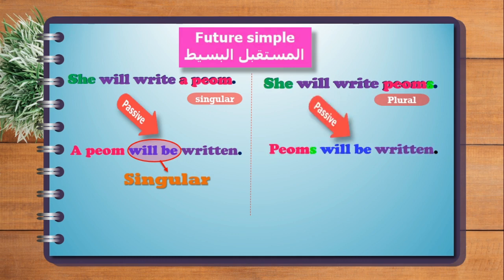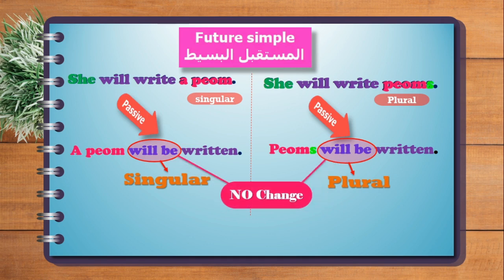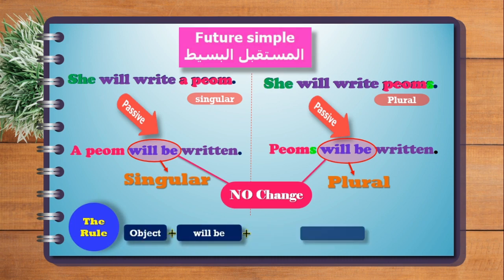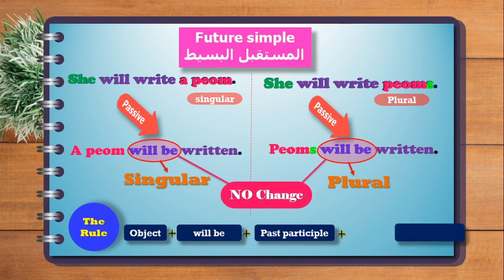Now we have the passive, poems will be written. Again, we use will be, there is no difference between the plural and the singular form, so we don't change anything. So the rule is again object plus will be plus past participle plus by the subject. Very good. And these are the most important tenses in English that are frequently used in the passive voice.